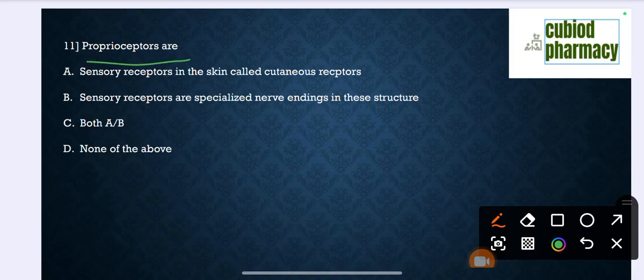Proprioceptors are: option A, sensory receptors in the skin called cutaneous receptors. Option B, sensory receptors are specialized nerve endings in this structure. Option C, both A and B. Option D, none of the above. The correct answer is option A. Sensory receptors in the skin called cutaneous receptors in proprioceptors. Okay, so the option is A.